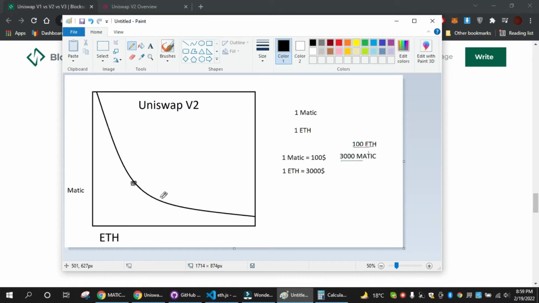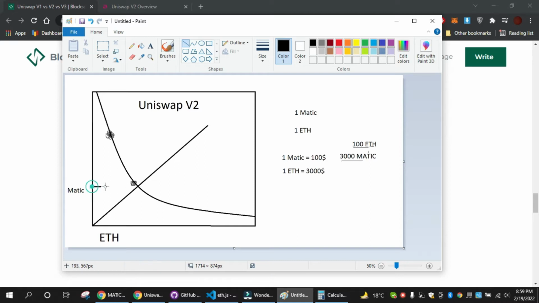So the price will be somewhere around here right now, because 1 matic is not equal to 1 ETH. If 1 matic was equal to 1 ETH, then you could just put a 45-degree angle here, and you could say that okay, because we have equal amounts of matic and ETH. So let me just draw it.